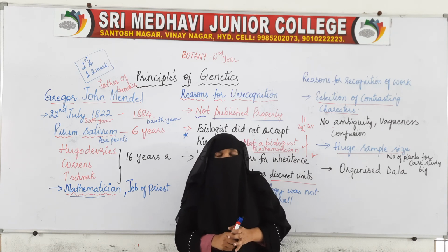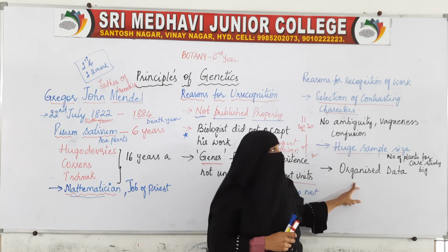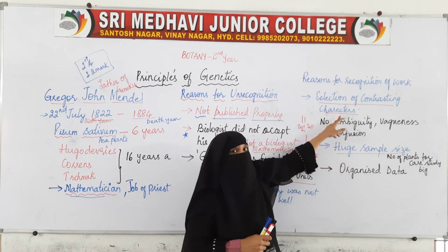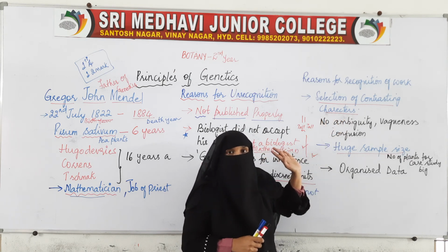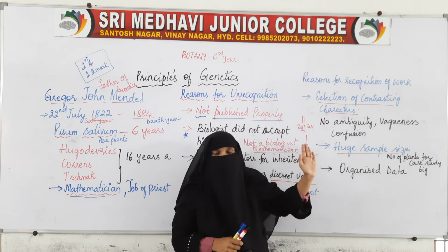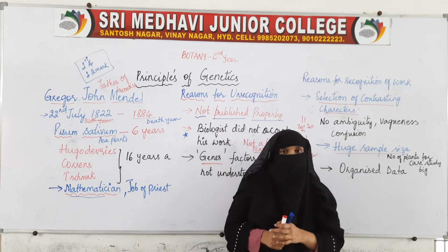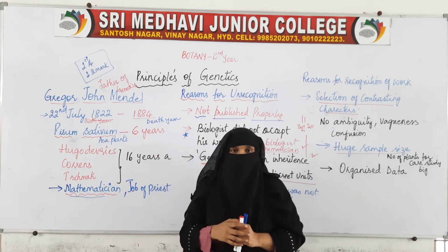The data was based on huge sample size and contrasting characters where there is no vagueness or ambiguity or confusion. And because of these three main reasons, his work went recognized. So this was all about the father of genetics, that is Gregor Johann Mendel.